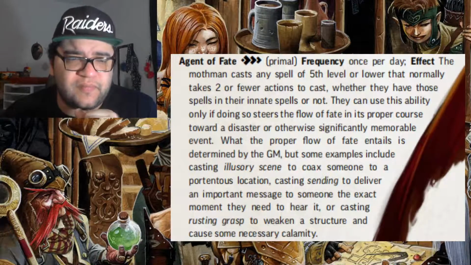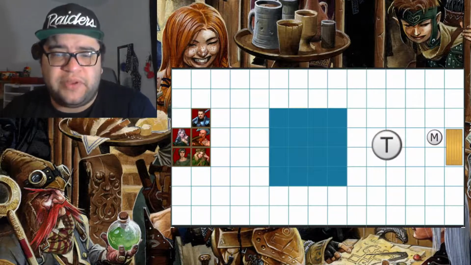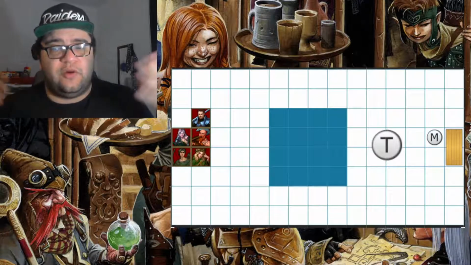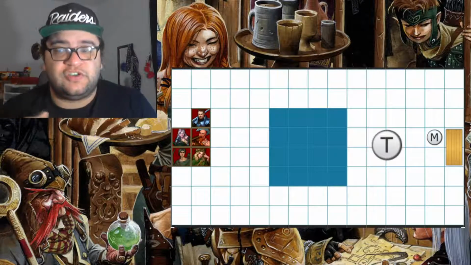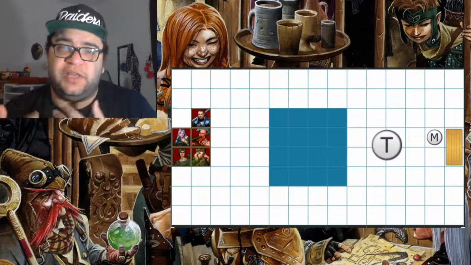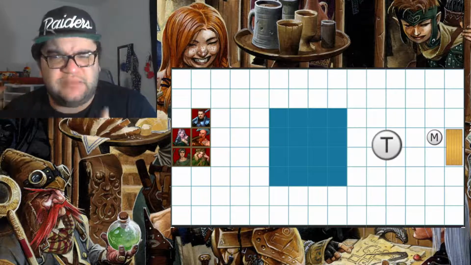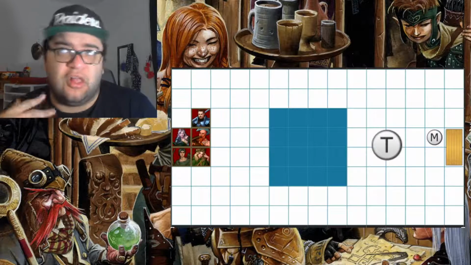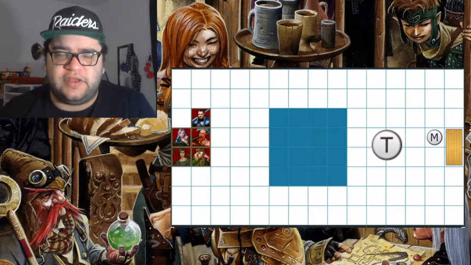So, for an encounter, very simple encounter here. When building an encounter for Mothman, you want a wide open area with lots of vertical range, so he can fly around and use his speed and range of spells to his advantage. You also want a bruiser type, something with a lot of HP and a low AC and good melee. Something with attack of opportunity is a great thing to have.